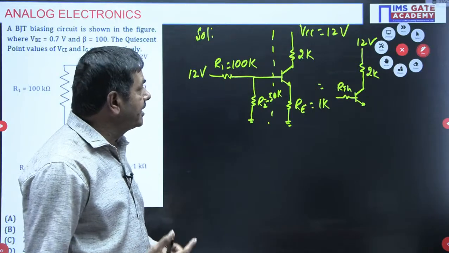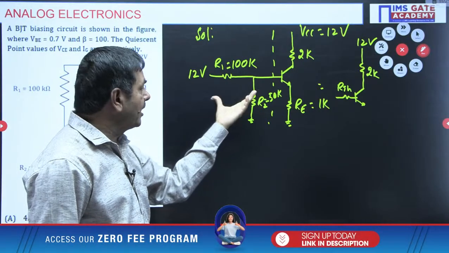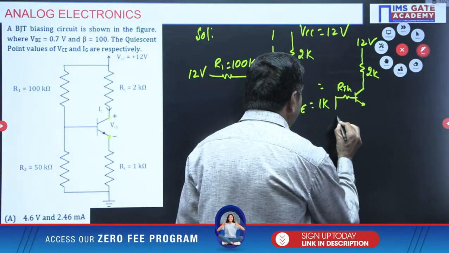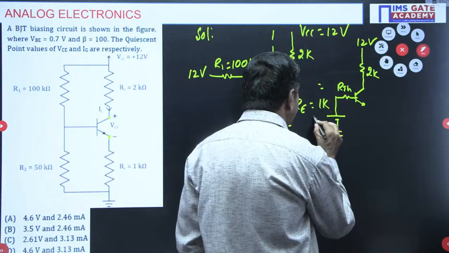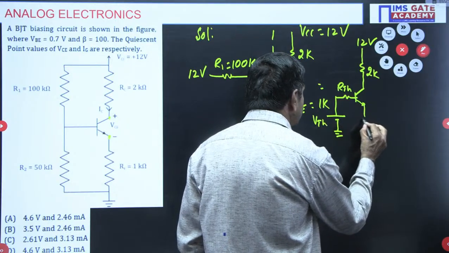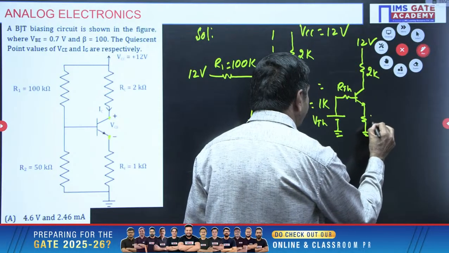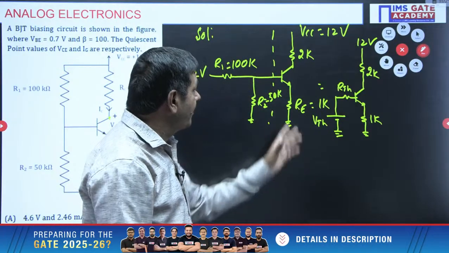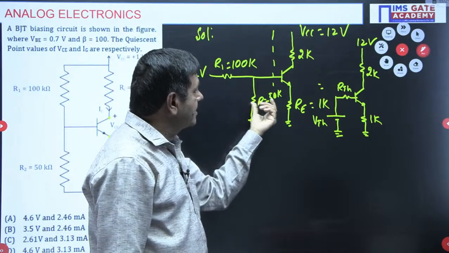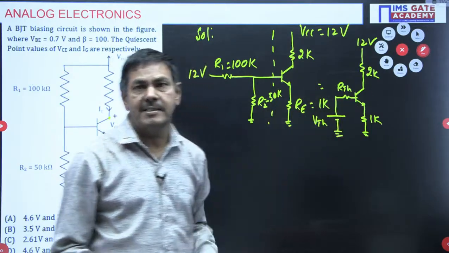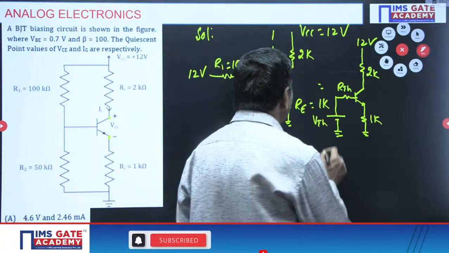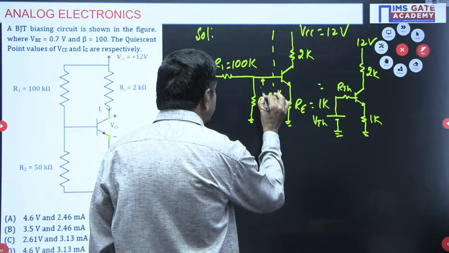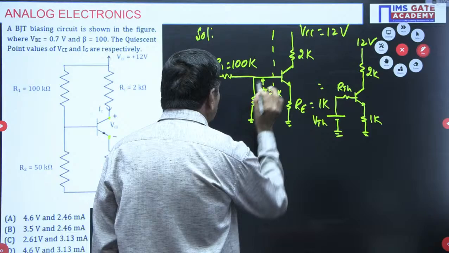Why do we need to find VTH and RTH? To simplify these networks, I want to convert into Thevenin's equivalent circuit. Thevenin's equivalent circuit is one resistor with one voltage source alone. That voltage must be VTH, you know very well. Here the resistance given is RE, 1K. Finally, this circuit we can call a self biasing circuit, the modified form of this voltage divider biasing circuit. From this self biasing circuit, we need to find VTH and RTH, very important. VTH means voltage across this R2. Voltage across R2 is nothing but VTH only.